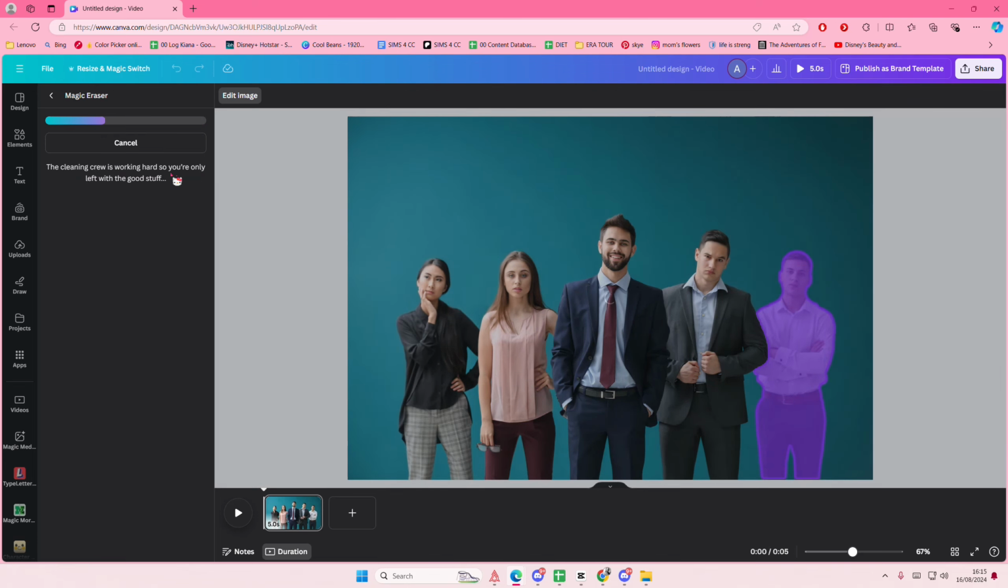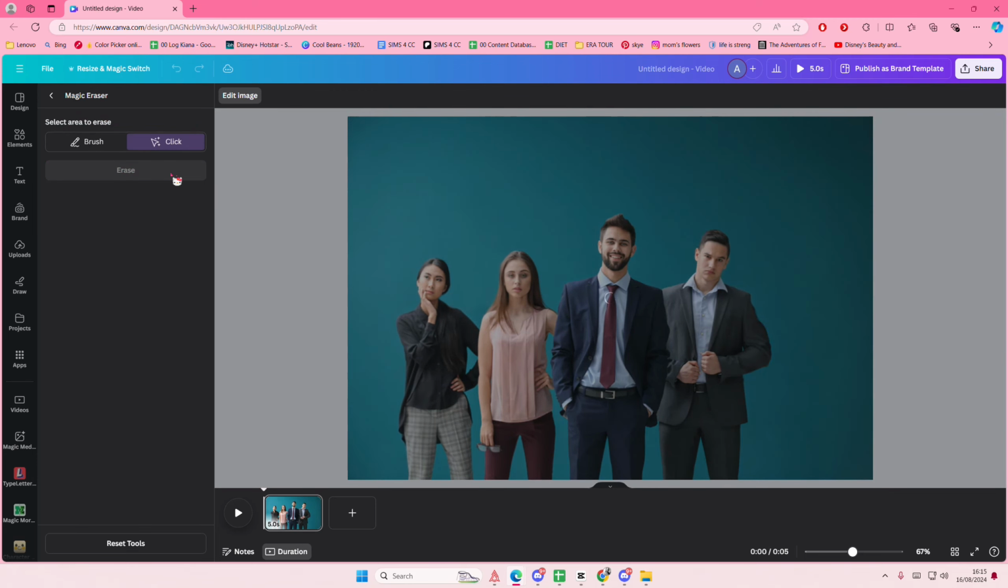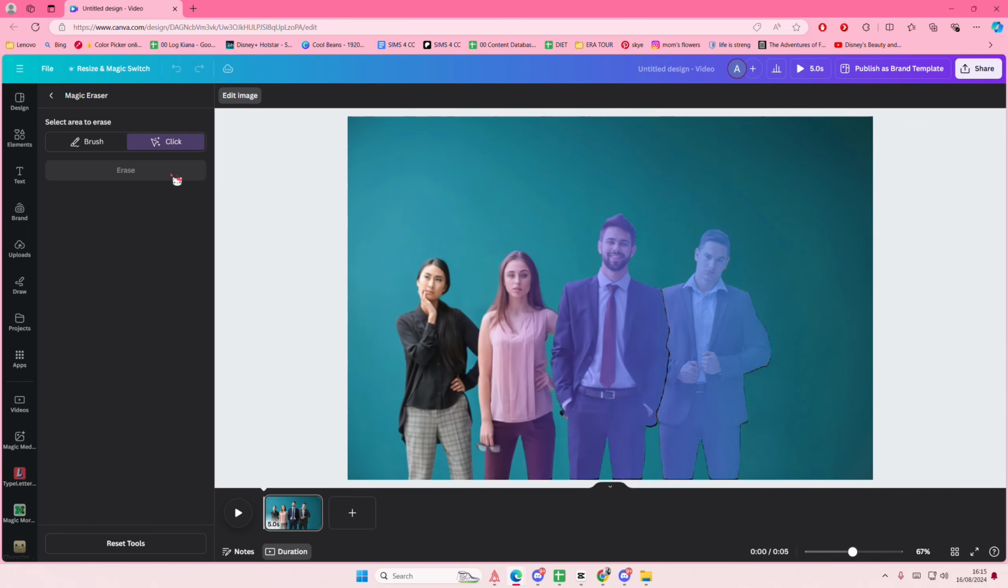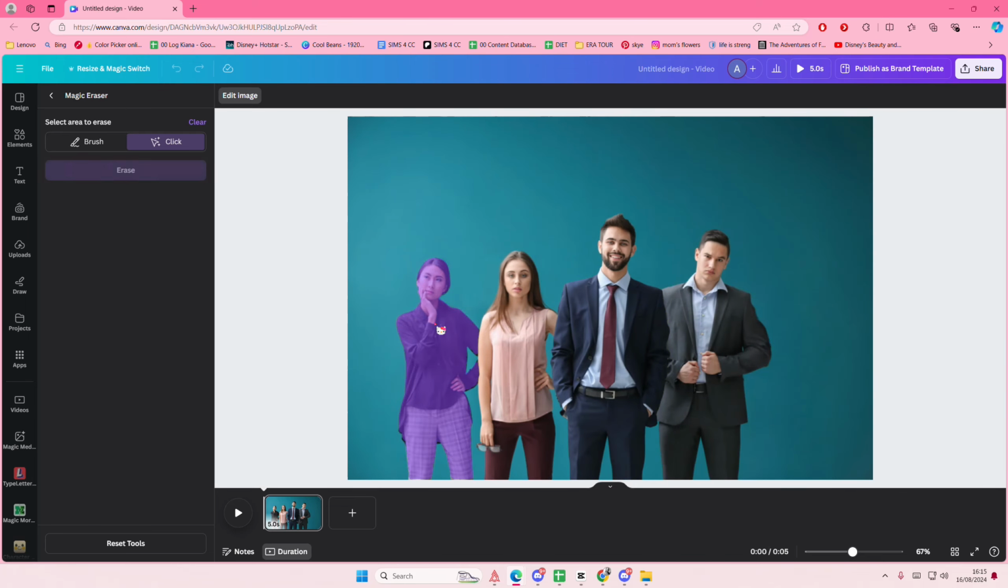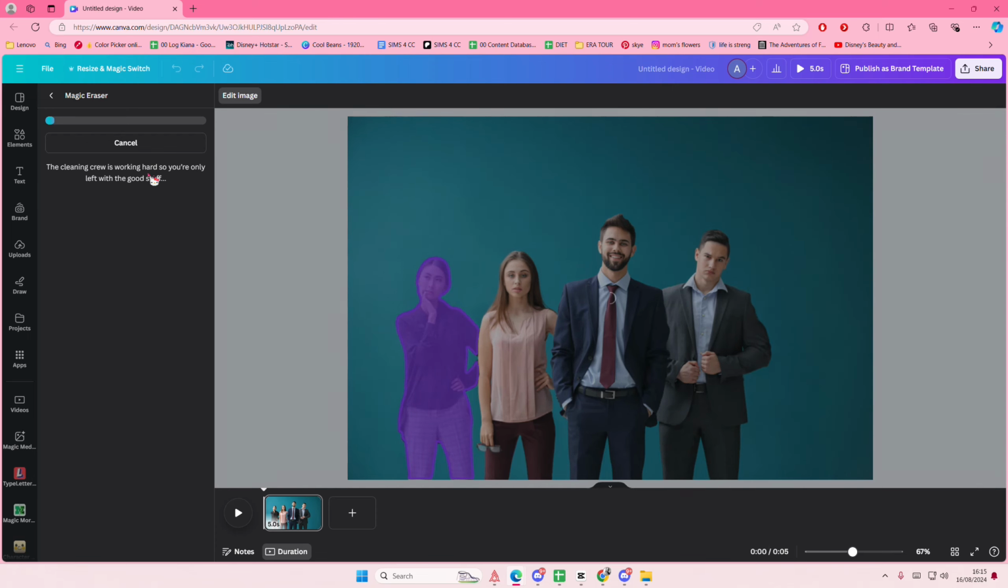And that is how you can remove a person from an image on Canva. It is super simple. Again, use the brush tool to be more precise, but since I don't want to make a long tutorial, I'm just going to do this. As you can see, the person has been removed. You can remove more than one person. You can select another one and select erase.